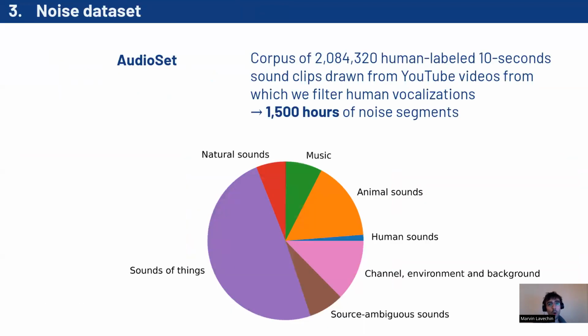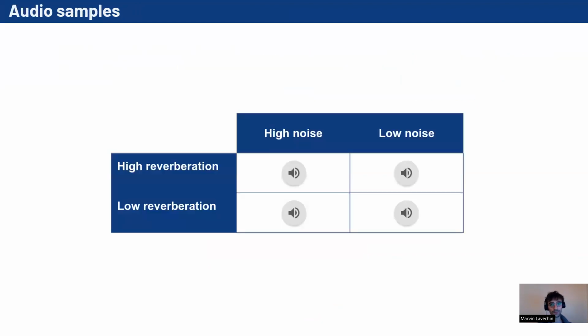The last missing component to run our contamination pipeline is a noise data set with which we're going to simulate background noise. Here we use AudioSet, containing various noises, and after filtering out human vocalizations, we end up with 1,500 hours of noise segments.